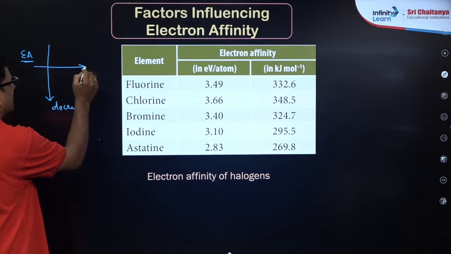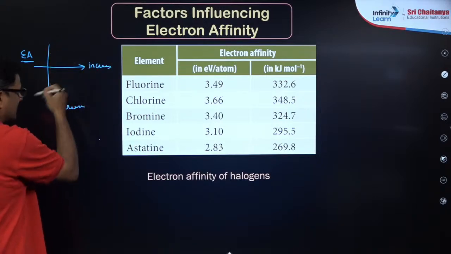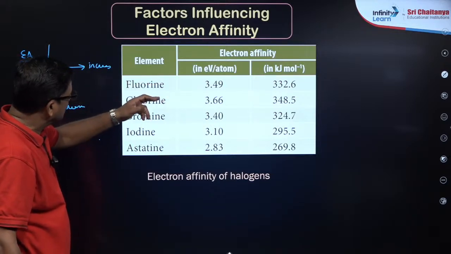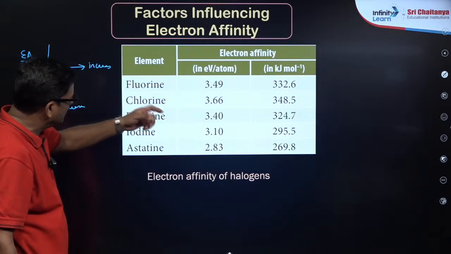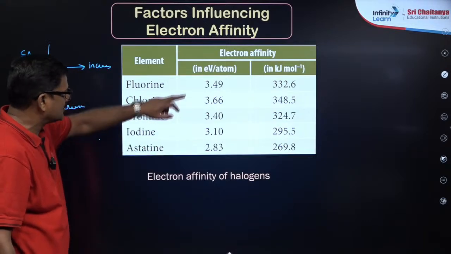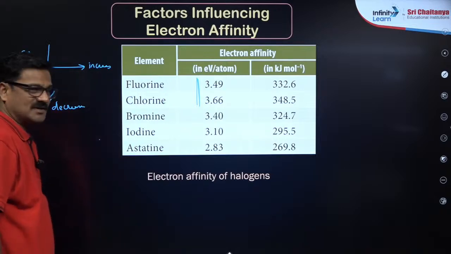Across the period, electron affinity increases. So if that is the case, fluorine should be greater than chlorine, and chlorine is greater than bromine, bromine is greater than iodine, iodine is greater than astatine. यहाँ पर थोड़ा abnormality है. You understand?